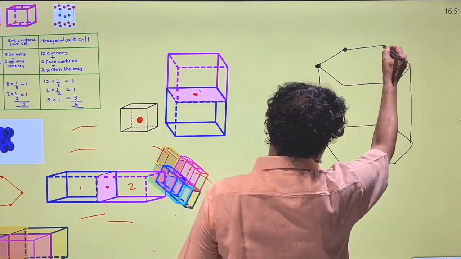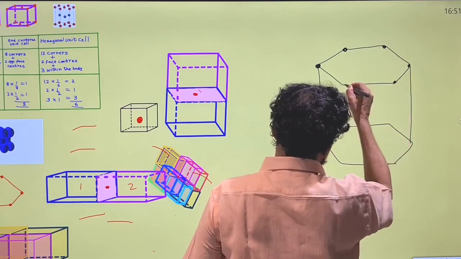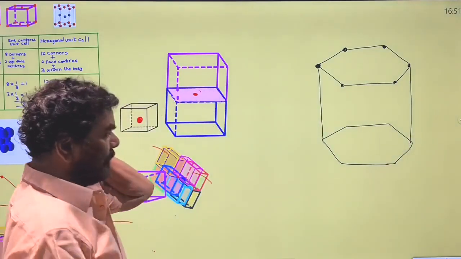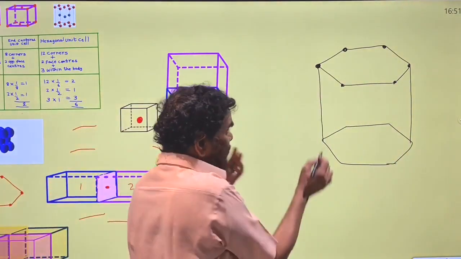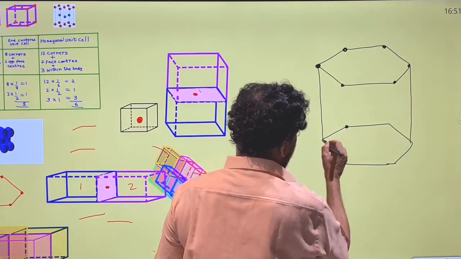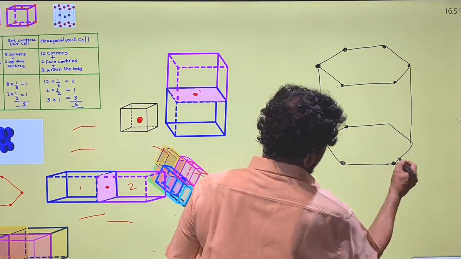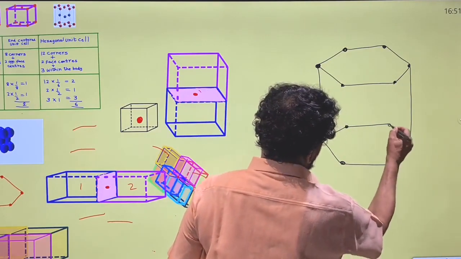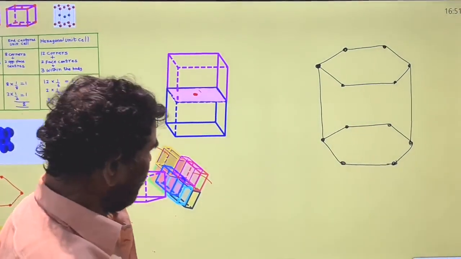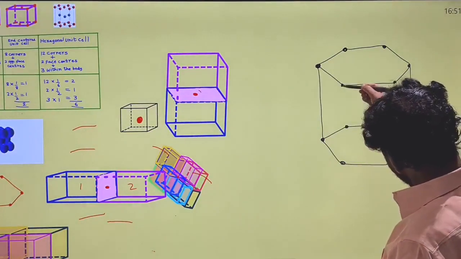The angles are not all equal, but the internal angle, that is C, must be 120 degrees. This is 90 degrees. We can connect in two ways.